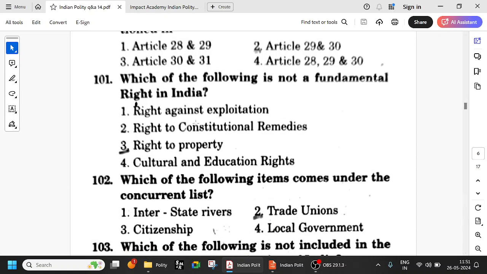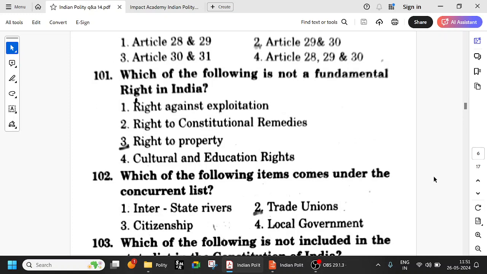Which of the following is not a fundamental right? Right against exploitation, 23-24. Right to constitutional remedies, Article 32. Right to property: previously it was a fundamental right, but it was removed. Now it is Article 300A. It is a legal right, no more a fundamental right. Cultural and education right, Article 29-30. Just now we have seen.